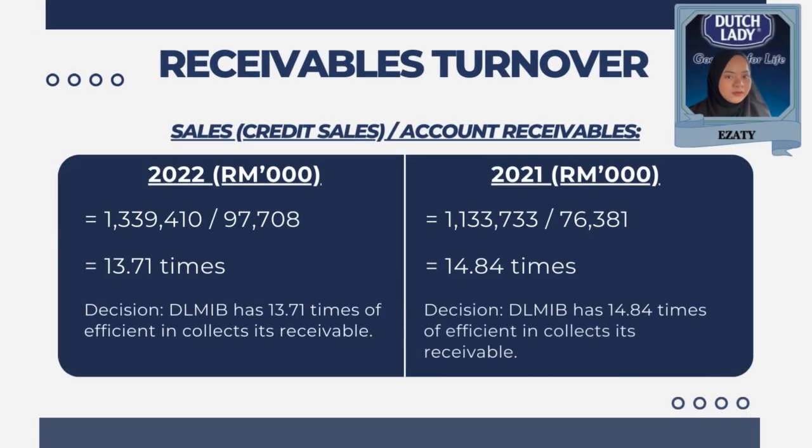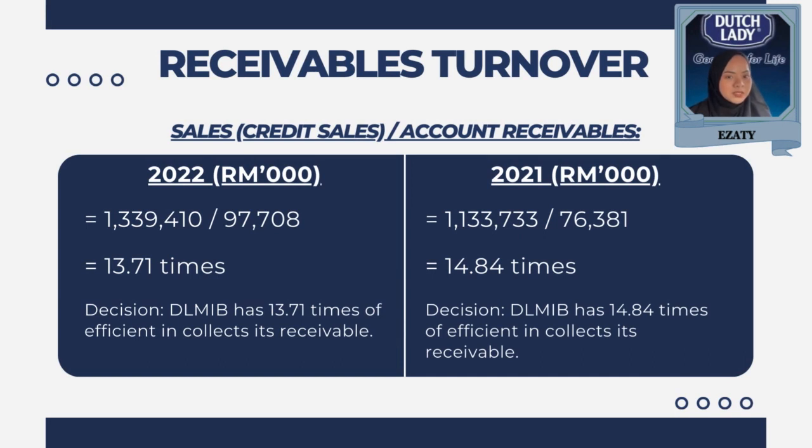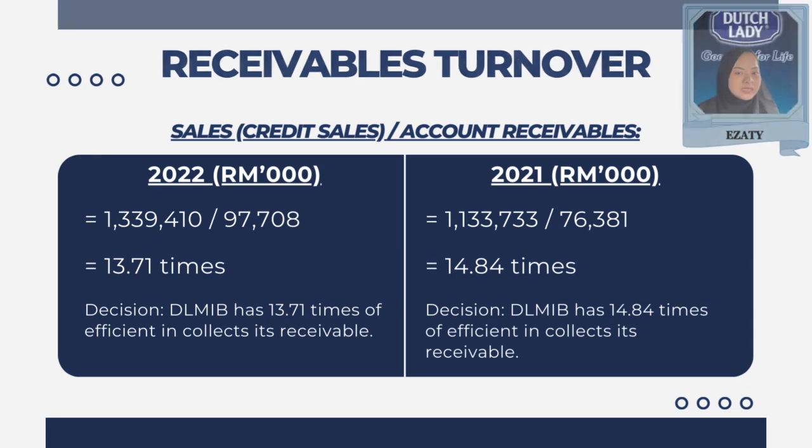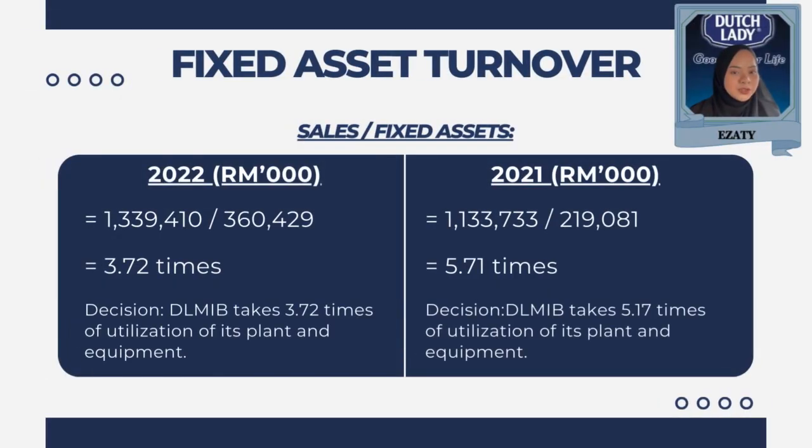Next, the receivable turnover. It is calculated by dividing the net credit sales by the average accounts receivable during a specific period. In 2022, DLMIB has 13.71 times of efficiency in collecting its receivable, while in 2021, DLMIB has 14.85 times. As the last part in efficiency ratio is fixed asset turnover. It is calculated by dividing a company's net sales by its average fixed asset during a specific period. For example, in 2022, DLMIB takes 3.72 times and 5.17 times in 2021 of utilization of its plant and equipment.